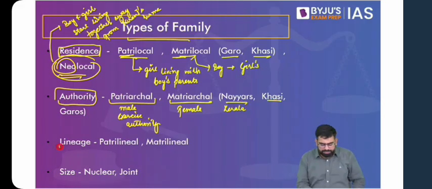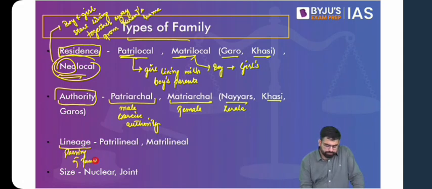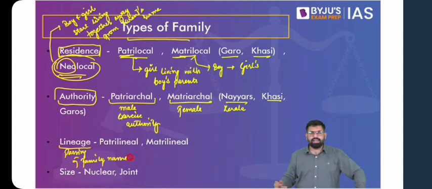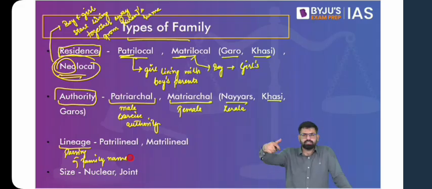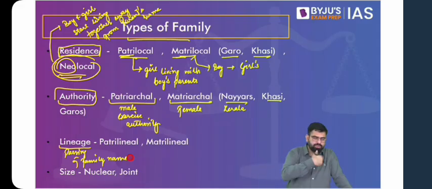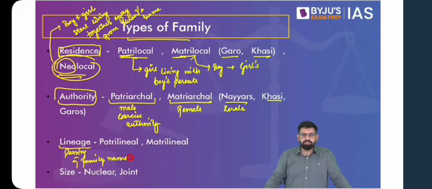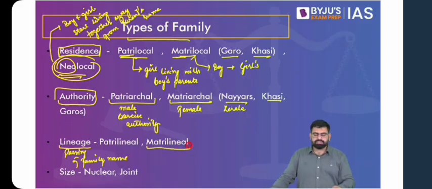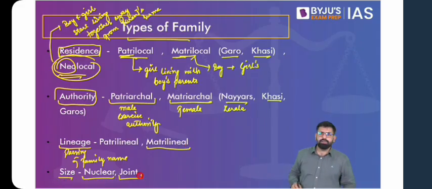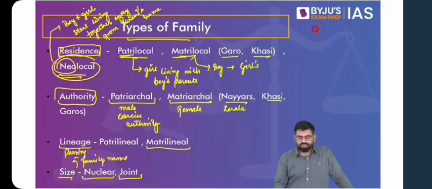If we talk about lineage, you can understand it as the passing of the family name. Now again, in India, we generally see that you get the name of your father. The lineage that is traced is generally from the father's side, that they belong to this family. He's your father, and then your grandfather, and so on and so forth. But there are also matrilineal families, wherein the lineage is traced from the mother's side. So mother, her mother, and so on and so forth. Then if we talk about the size of families, you primarily find nuclear and joint families. Now when we talk about a nuclear family, it is generally not more than 2 generations.